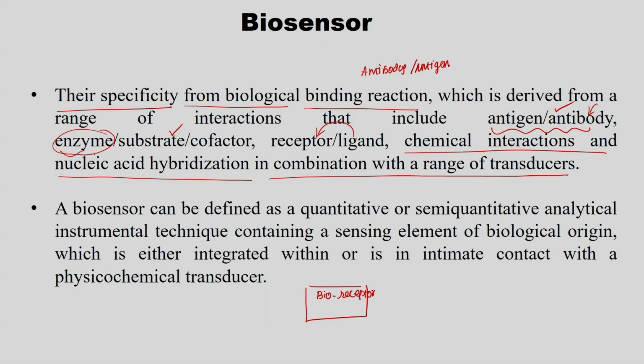If you see this combination, the enzyme is the receptor where the substrate comes and binds and gets converted into product, and the product moves out. If you see ligand and receptor, the receptor is where the ligand comes and binds, right. Chemical reactions and nucleic acid hybridization are also there. So, this is nothing but the bioreceptor component, which we call recognition.